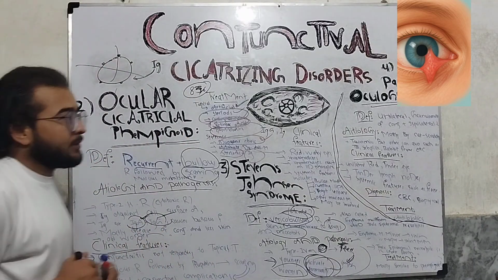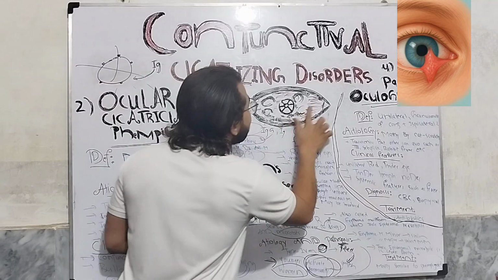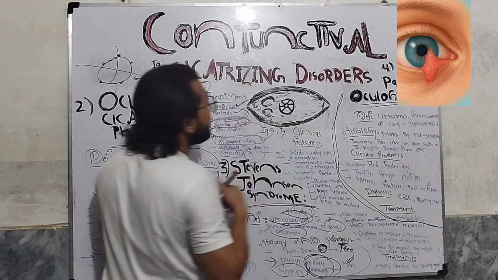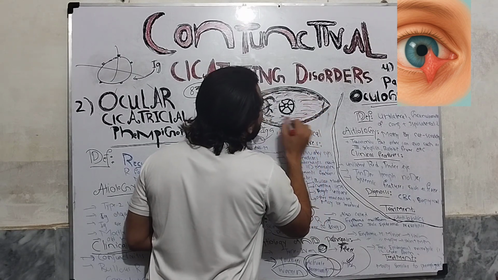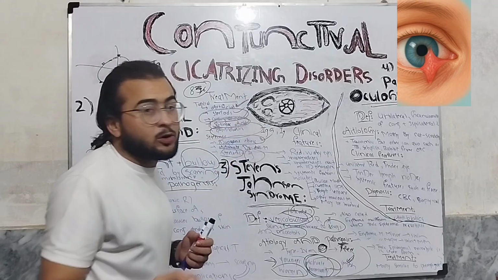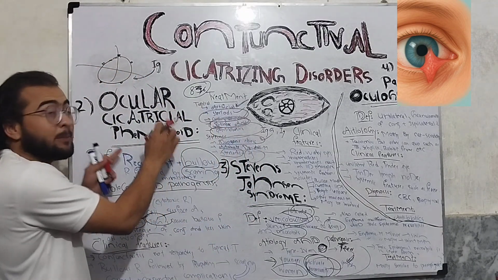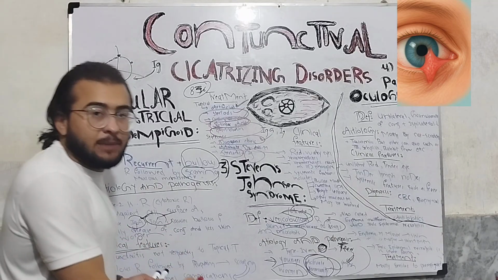The clinical features. There will be a long history of conjunctivitis, a long history of conjunctivitis which will not improve with topical therapy. So, a long history of conjunctivitis which will not respond to any topical therapy is the indication for ocular cicatricial pemphigoid if the age group is over 60 years old female, okay?